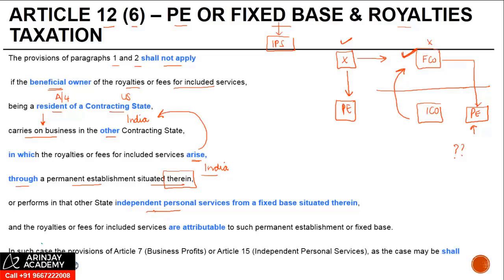So if IPS are being rendered from a fixed base in India, and this is an additional condition, the royalties or fee for included services are attributable to such PE or fixed base. Attributable would typically mean that the activities which are carried out by the PE are resulting in the accrual of royalty, right? In such a case, the provision of Article 7, business profit, or Article 15, independent personal services, as the case may be, shall apply.